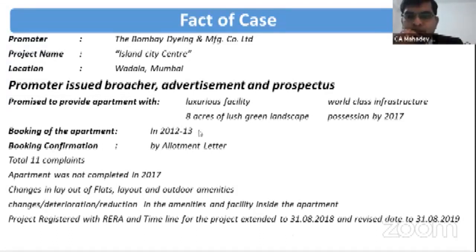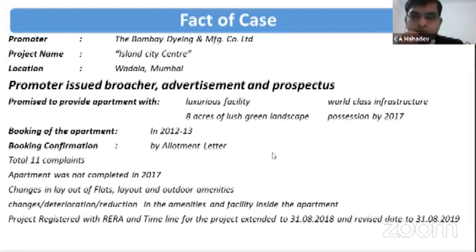On the basis of this advertisement and allotment letter, the allottees paid almost more than 2 crore rupees. That was 19% of the flat price. This booking was done under the 20:80 scheme, where 20% money has to be given by the allottee and 80% money is to be given at the time of possession. However, in 2017, the promoter could not give possession of the apartments.